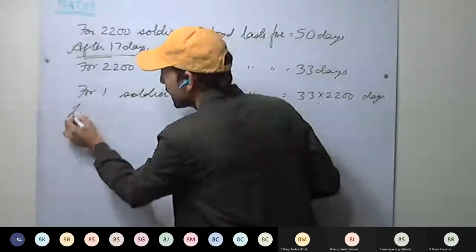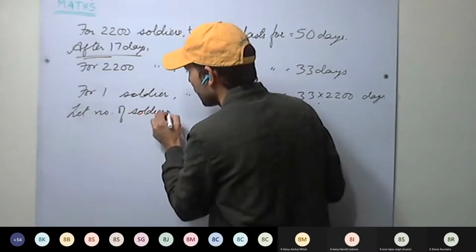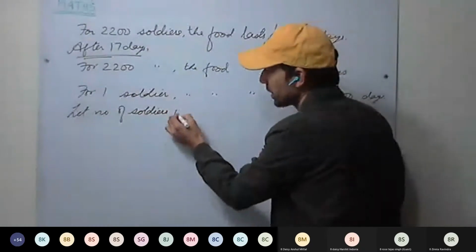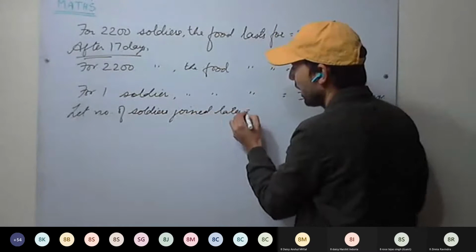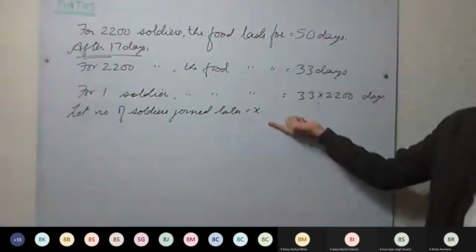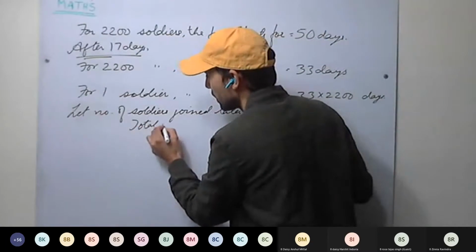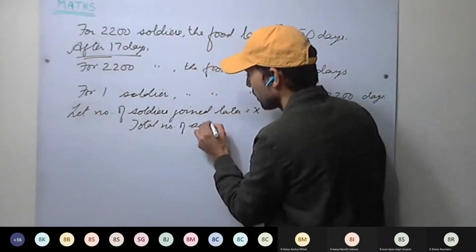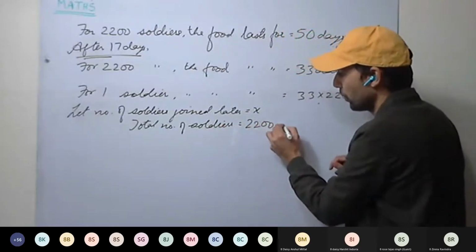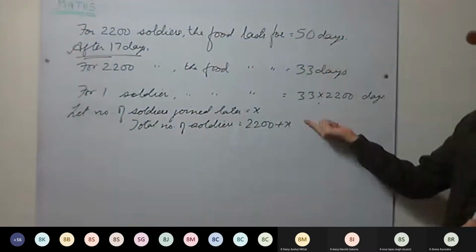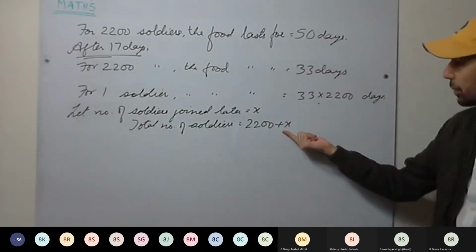Now we assume the number of soldiers joined later to be X. Okay, so the total number of soldiers now will be how much? 2200 plus X. This X we have to calculate. These are the number of soldiers at present.